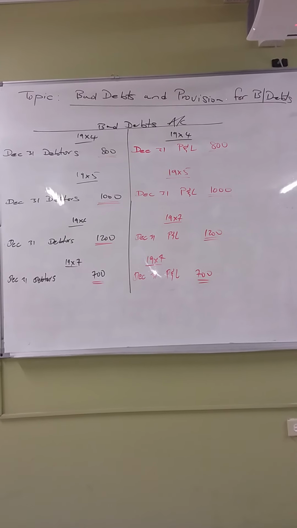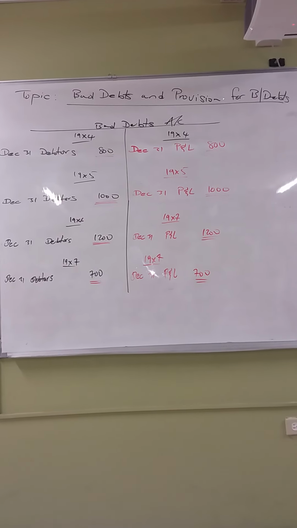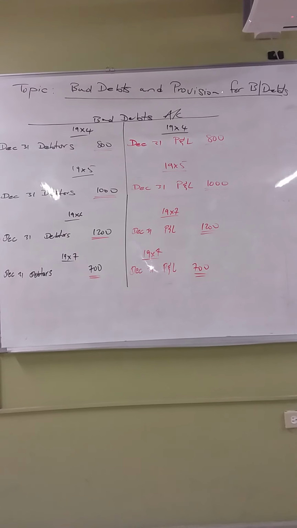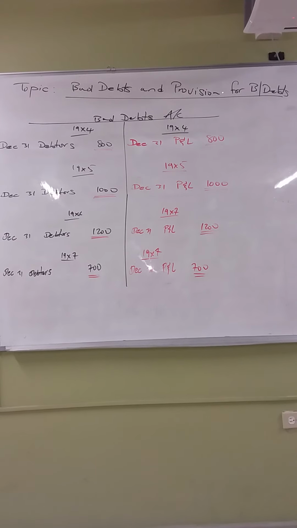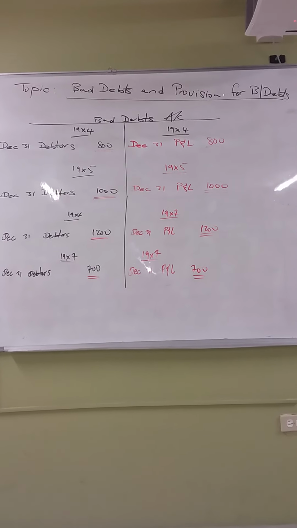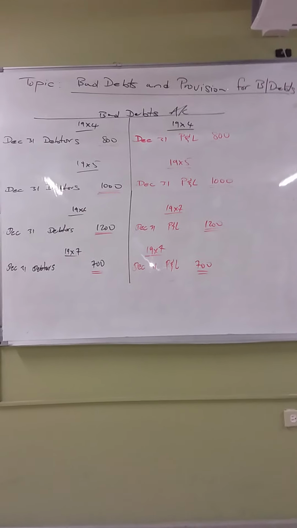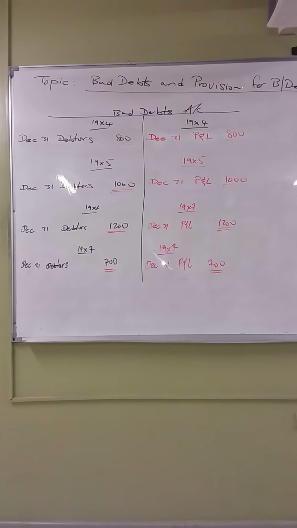1997, bad debts was what? 700, right? So the first entry, you debit 700. And on the credit side now you put December the 31st, P&L 700. All right? And that takes care of the bad debts account.